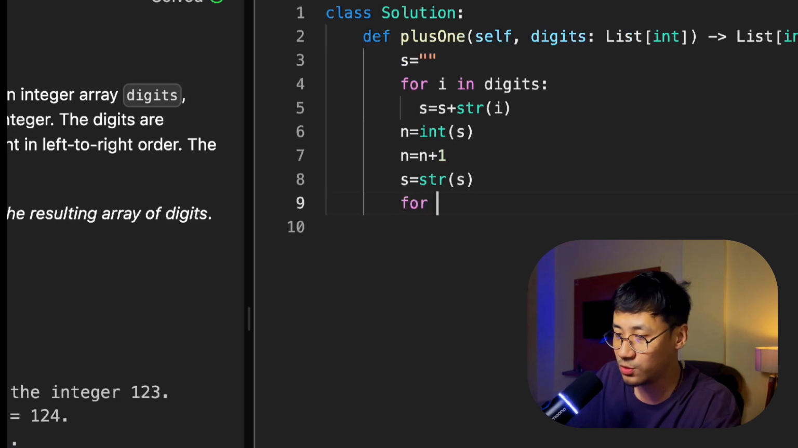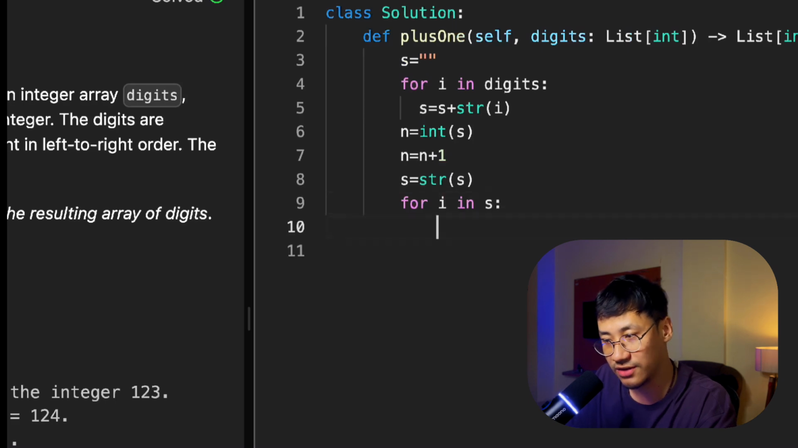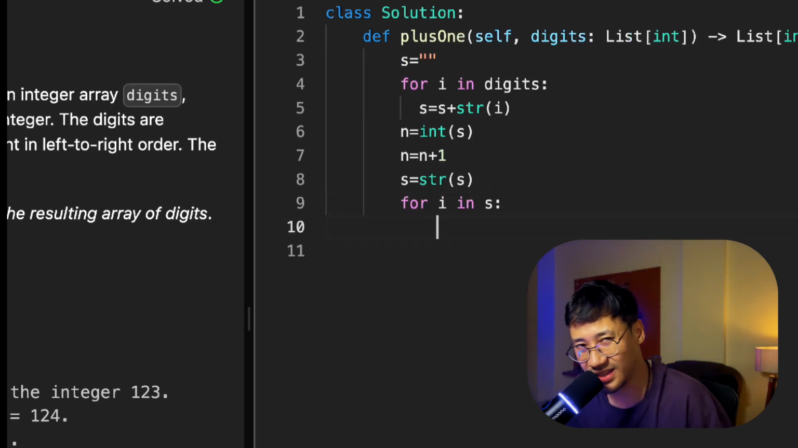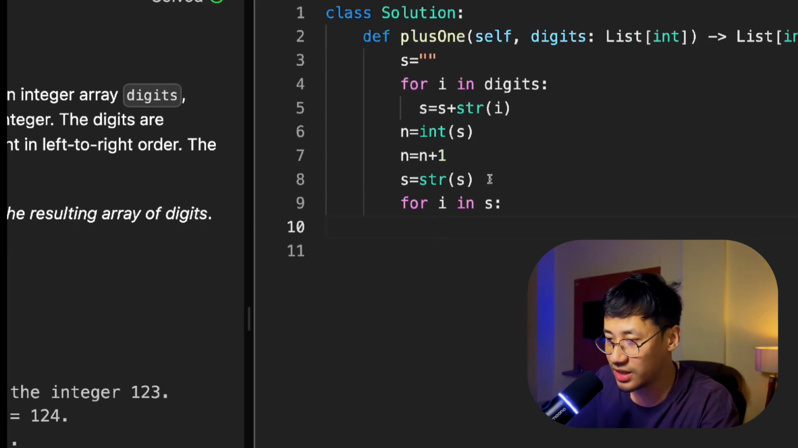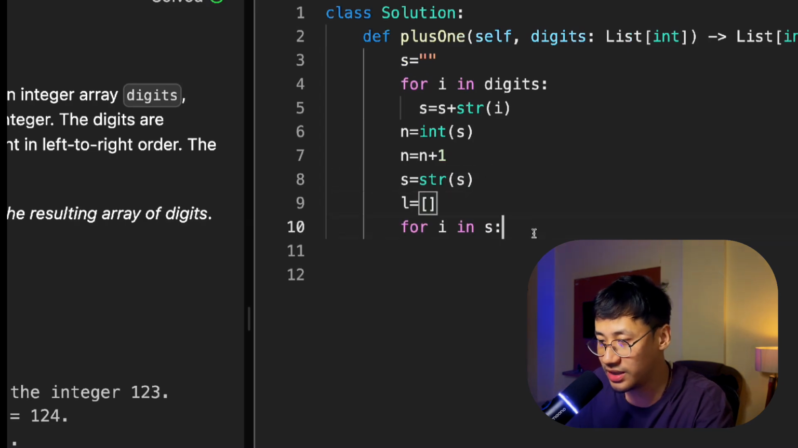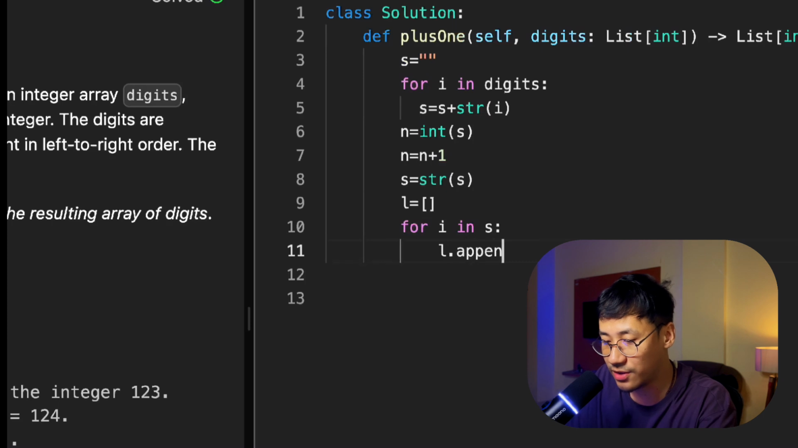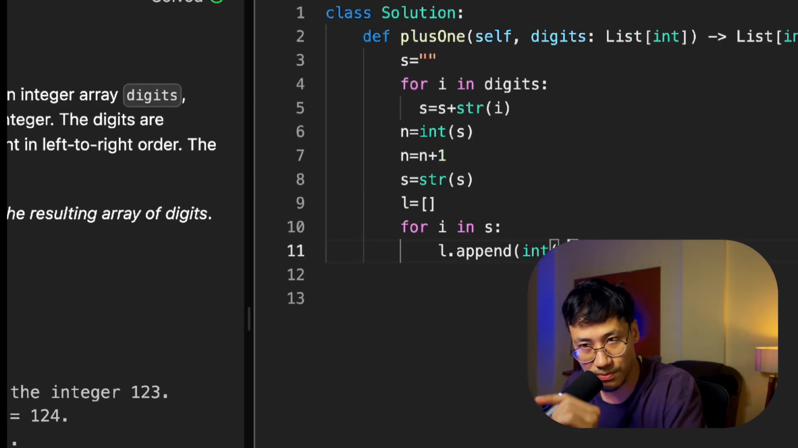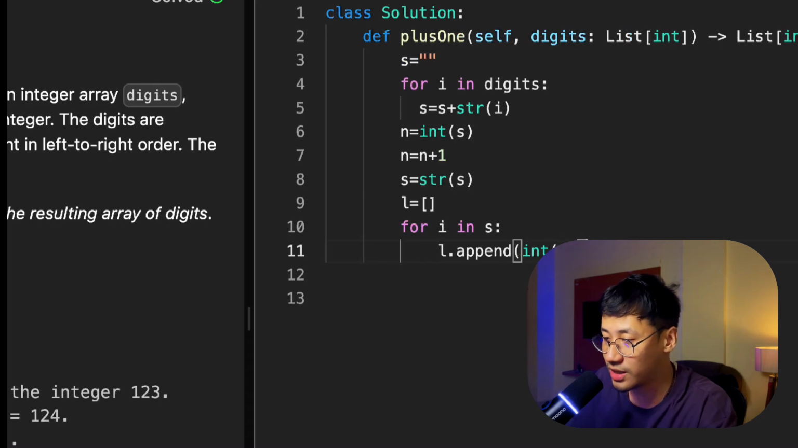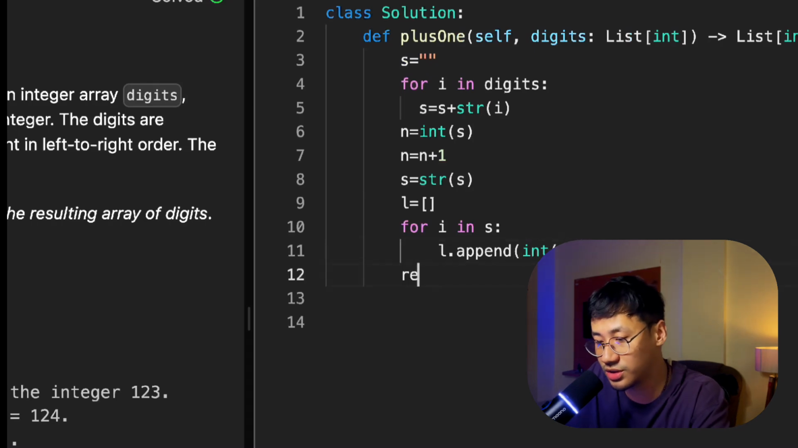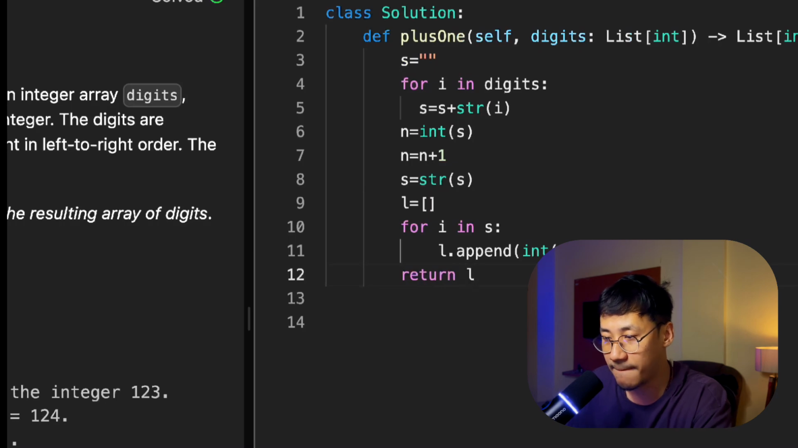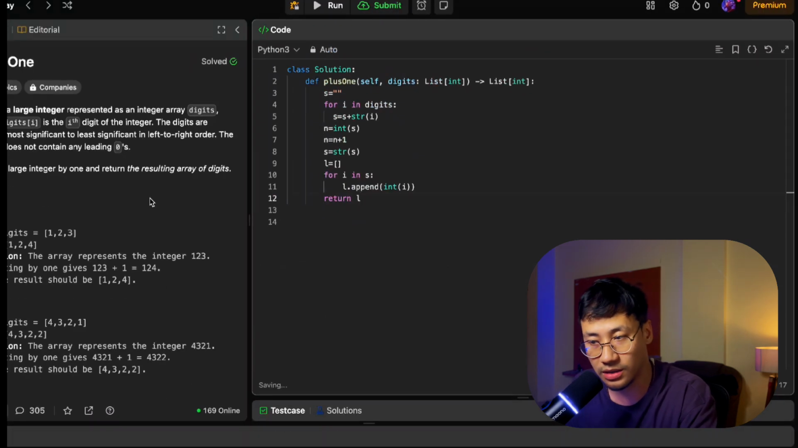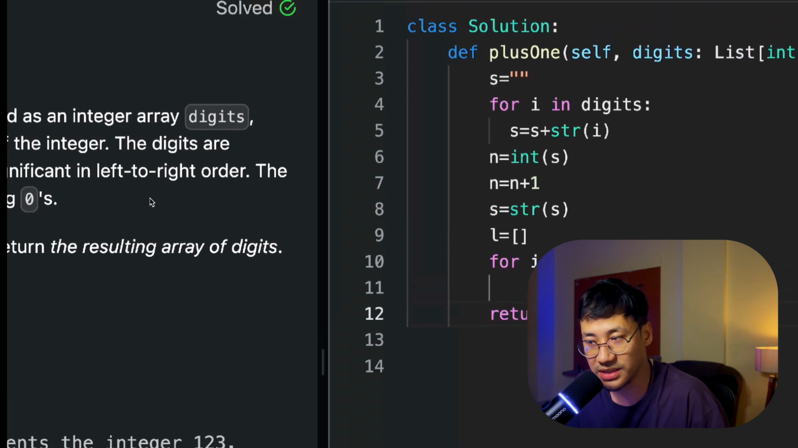So what I'll do this time, for i in s, I will traverse the string one by one. I will take an empty list here, and I will append, l dot append, int of i. Don't forget this, because you are traversing a string, you need to change it to integer and then put it back into the list. So l dot append. That's it, the question is done. You need to just return l. All right, so just check it step by step, you will get it.